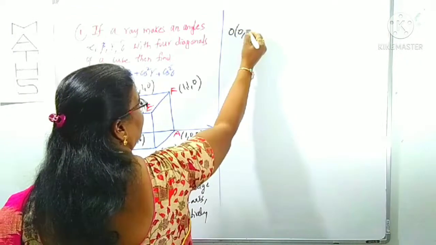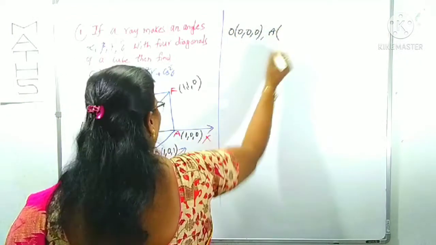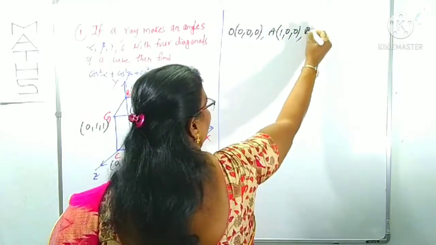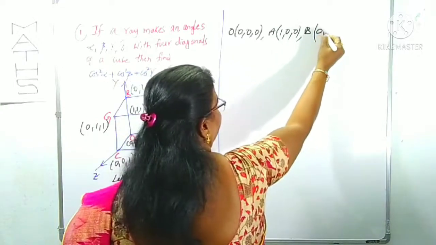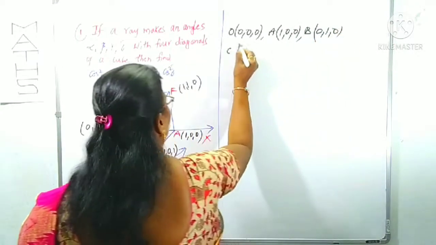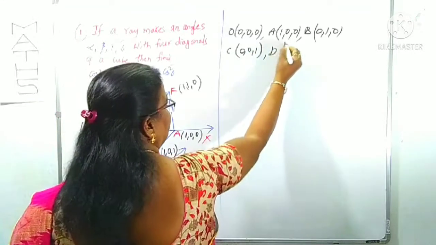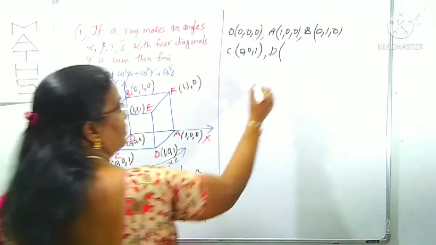O is 0, 0, 0, A is 1, 0, 0, B is 0, 1, 0, C is 0, 0, 1, D is here 1, 0, 1.